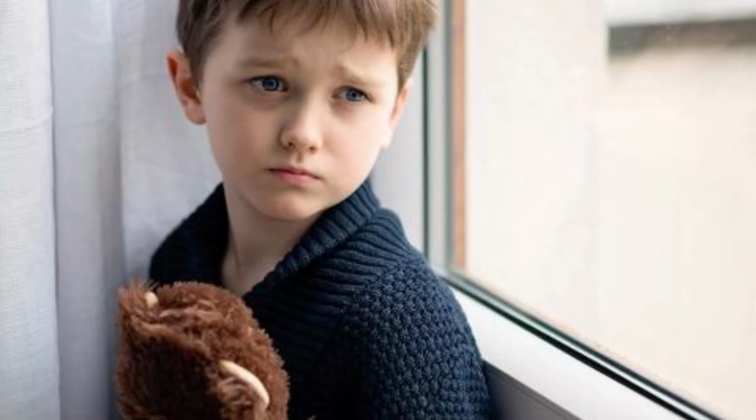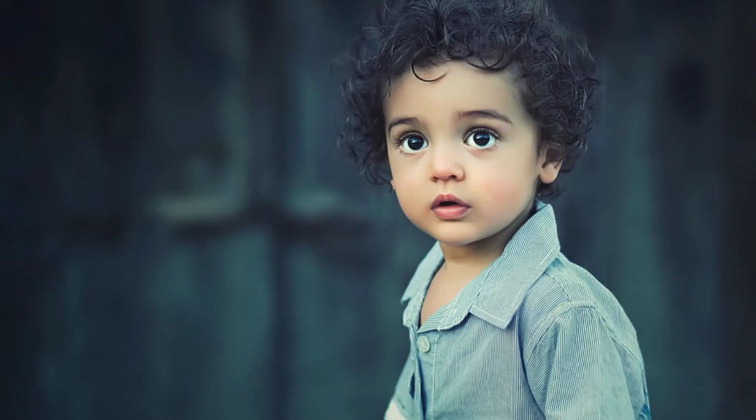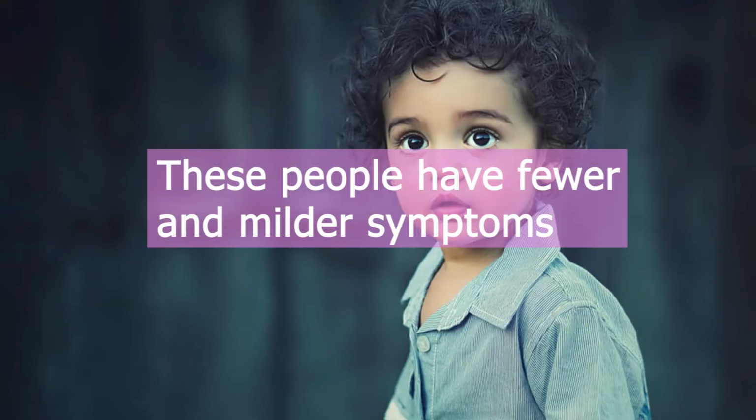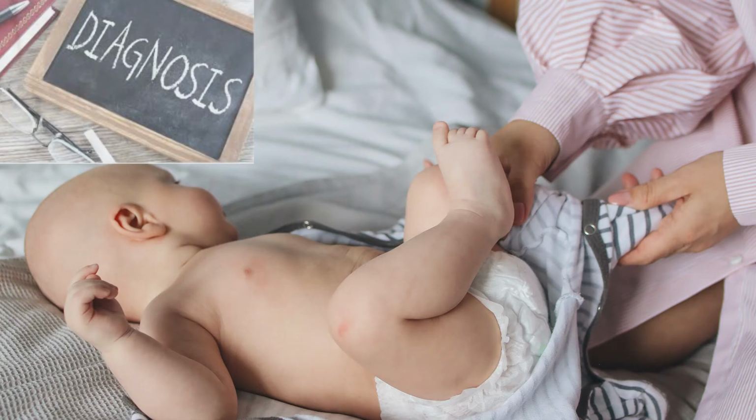People who meet some of the criteria for autistic disorder or Asperger's syndrome, but not all, may be diagnosed with atypical autism. These people usually have fewer and milder symptoms than those with the autistic disorder. Diagnosis is usually made during early childhood.